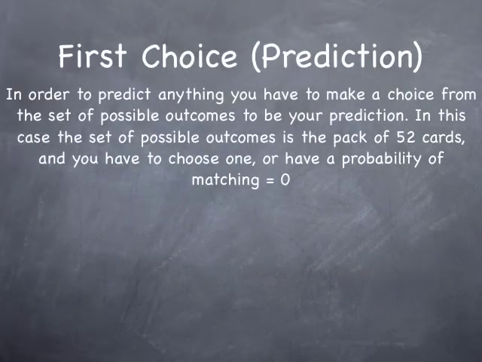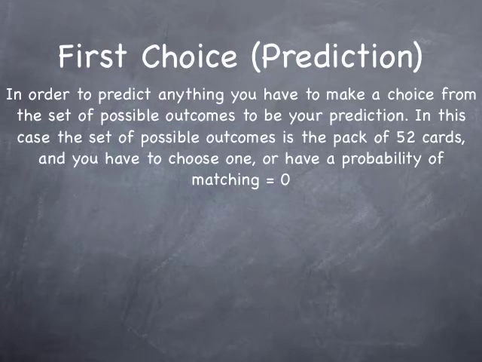So, not convinced? Well, the first choice, a prediction. In order to predict anything, you have to make a choice from the set of possible outcomes. In this case, the set of possible outcomes are the values of the 52 cards. You have to choose one of those, otherwise the probability of matching is 0. If you choose a joker card, nobody's going to name it.